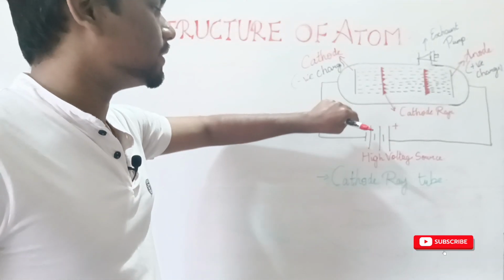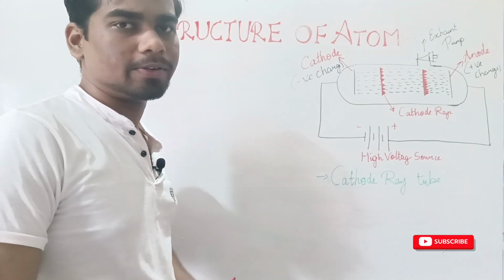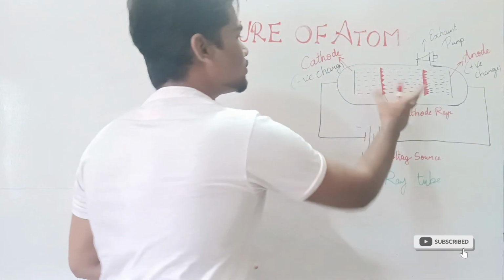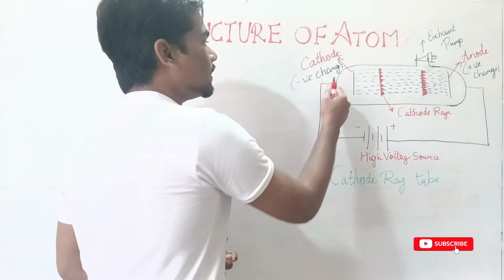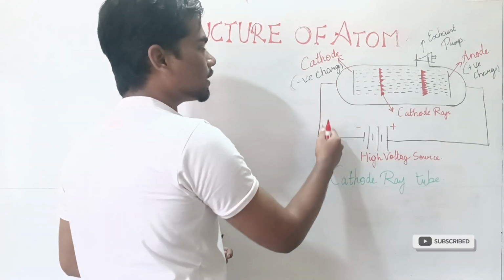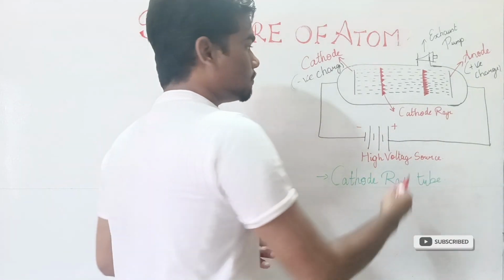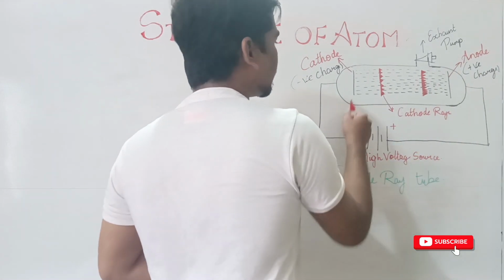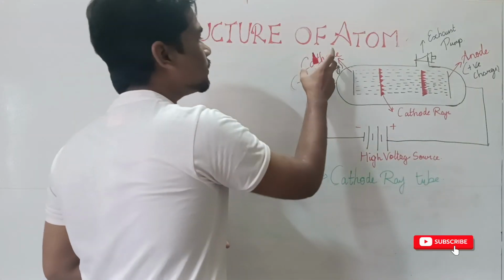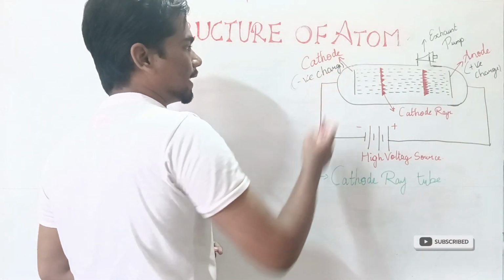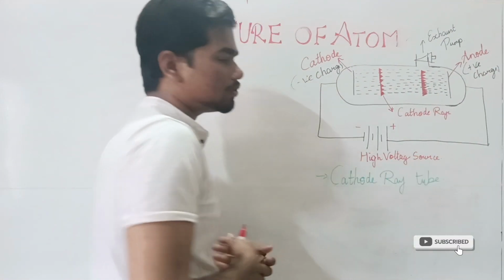My dear friends, this is the experimental setup of the cathode ray tube. This glass tube is what we call the cathode ray tube, and it is connected to the negative and positive, that is, opposite poles of a battery. Here we have the cathode and we have the anode. Cathode is negatively charged and anode is positively charged.